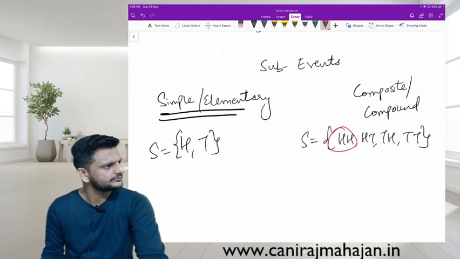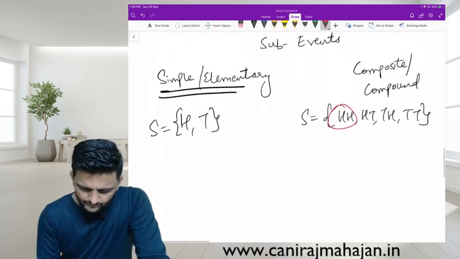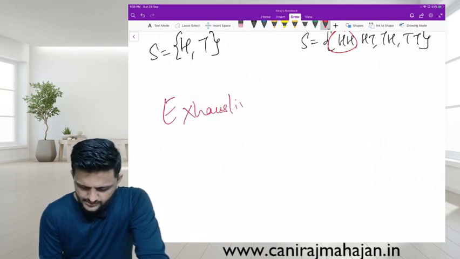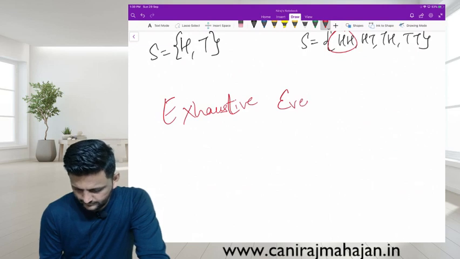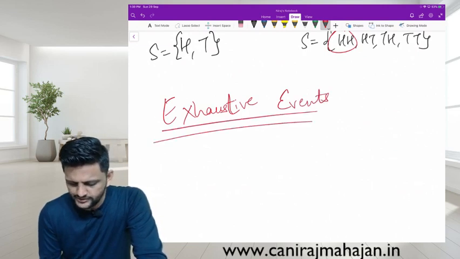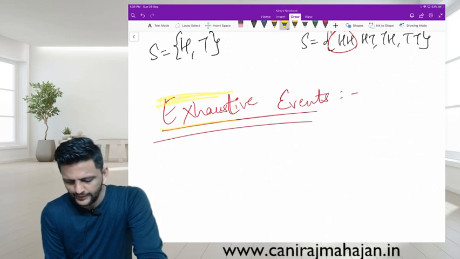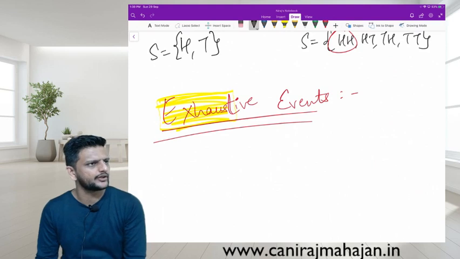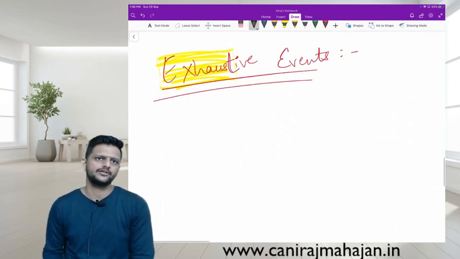Next one, which one did we see? Exhaustive events. When do we say events are exhaustive? When the events utilize the entire probability 1, unity, the events are exhaustive.